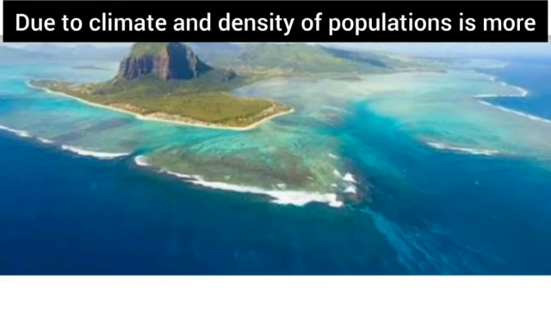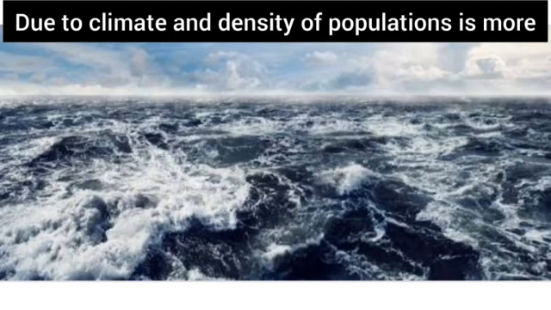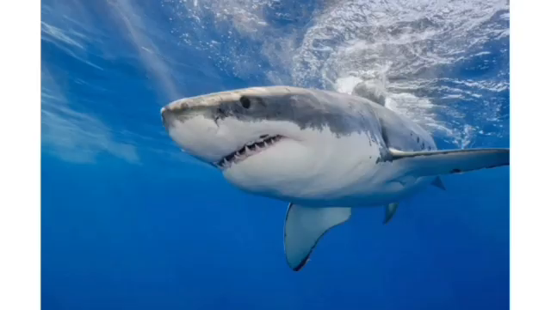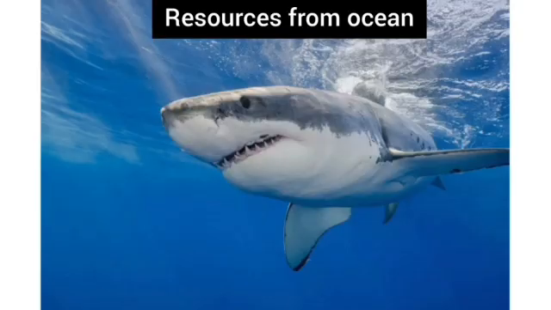Do you want to know more? As the regions close to the sea have an equable climate, the density of population is high in these areas. The coastal regions have always attracted man due to their climate, abundance of food and various products obtained from the sea. We obtain salt, fish, shells and other products from the ocean.